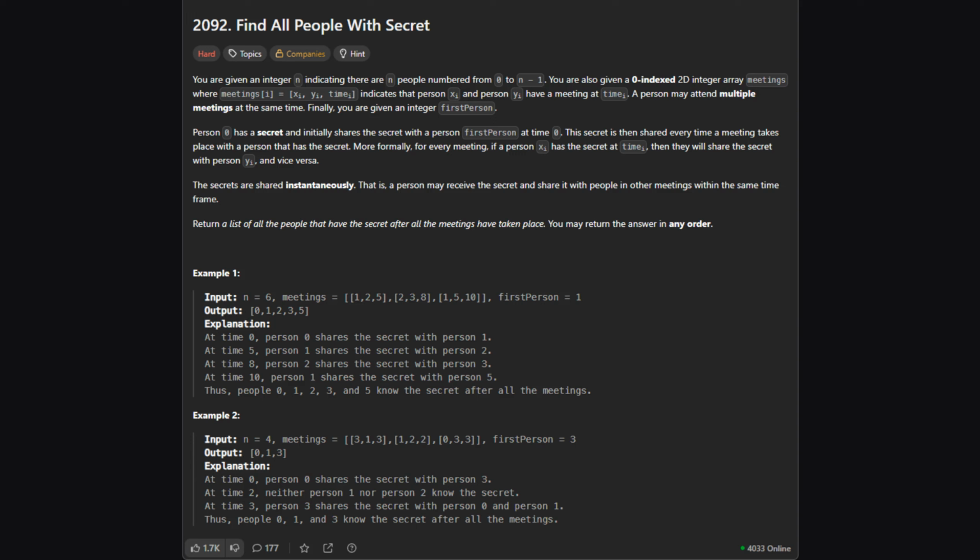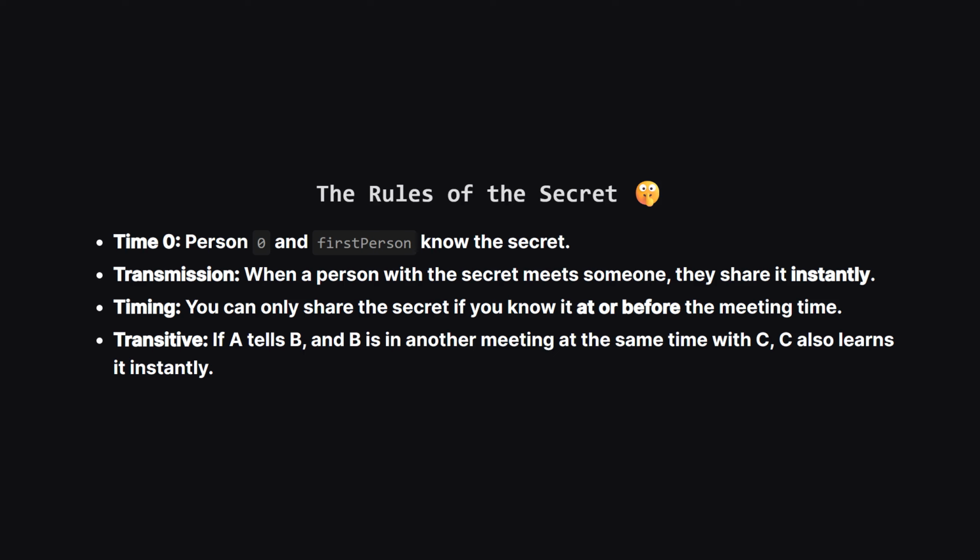Let's break it down. First, let's understand the setup. We have a group of people, numbered from 0 up to n-1. We're also given a list of meetings. Each meeting tells us which two people are meeting and exactly what time that meeting happens. Finally, we have a first person. Here are the rules for how the secret spreads.